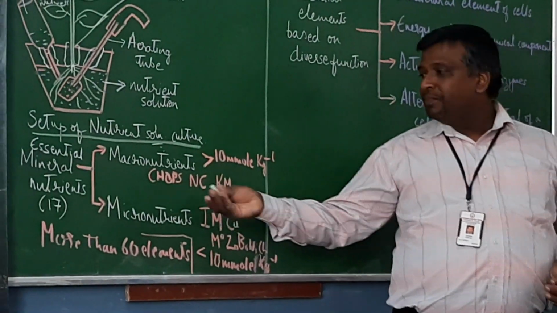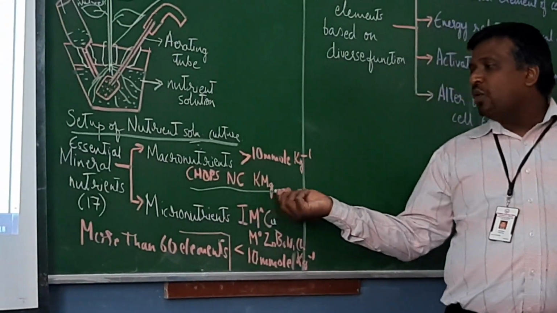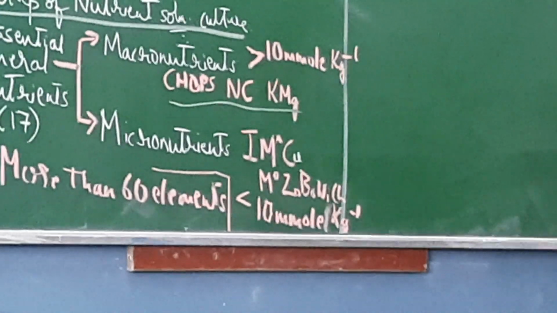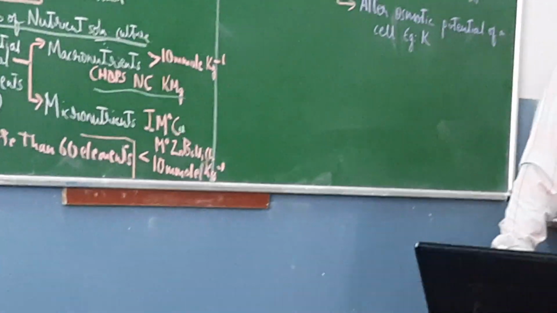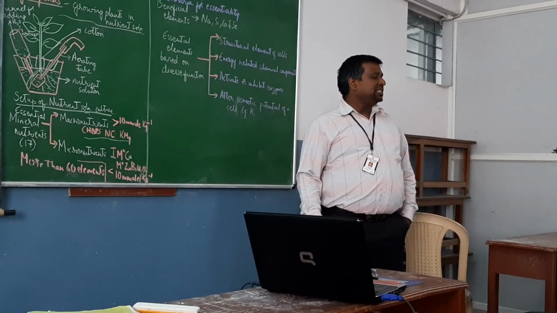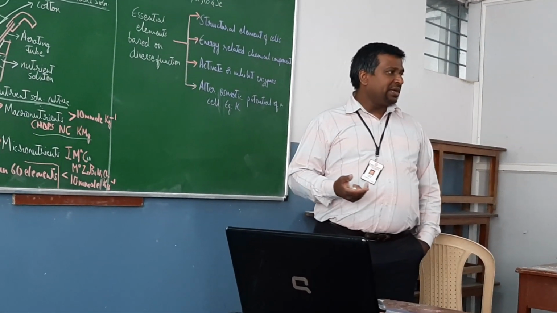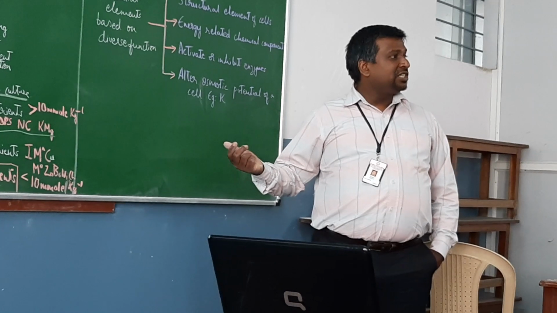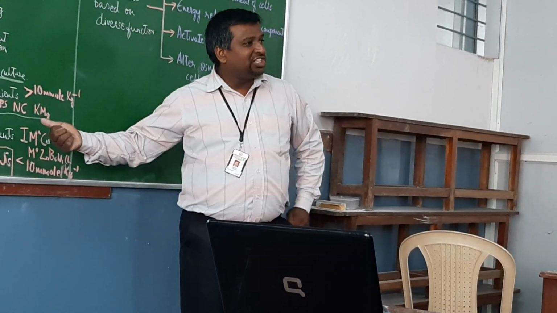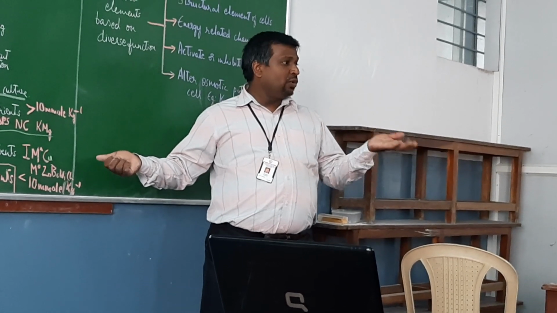So I have given some mnemonics for all these elements. Macronutrients, you can remember as CHOPS, CaKMg. CHOPS: C stands for carbon, hydrogen, oxygen. P stands for phosphorus. The N stands for nitrogen, and S stands for sulphur. They are all macronutrients.